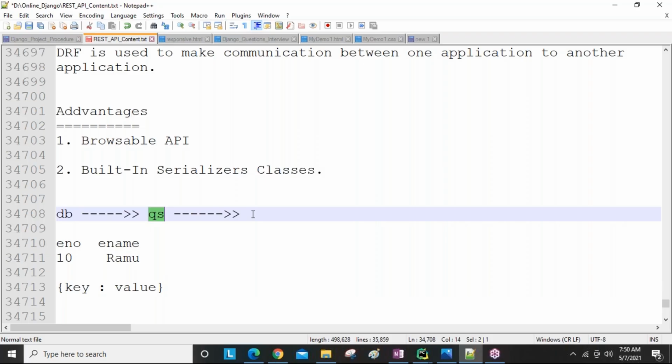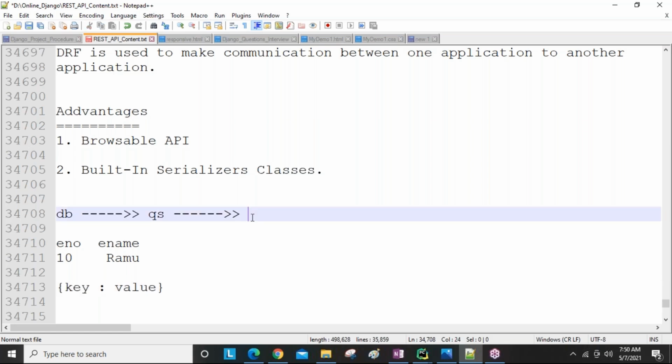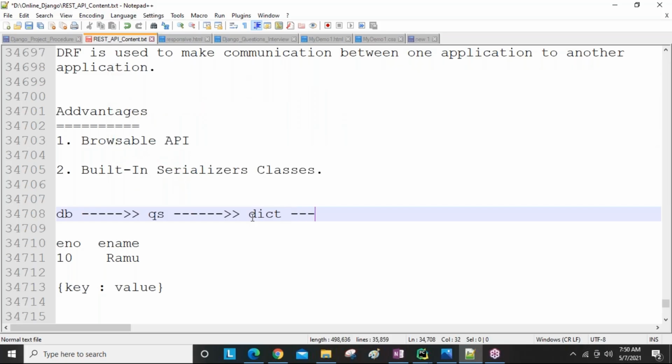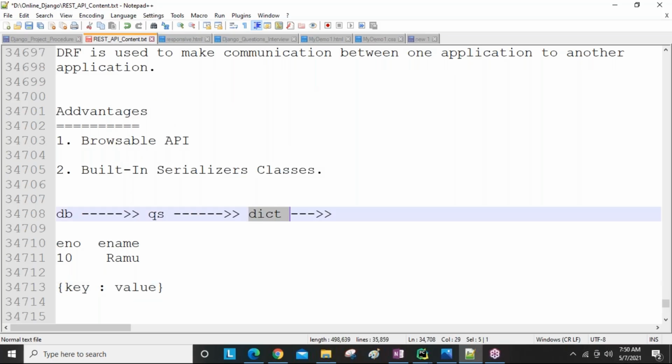This queryset data we need to convert into a data type that looks like key-value format. In Python we have the dictionary data type, which also has key-value format. So this queryset data, which is key-value format data, we convert into dictionary type. Then this dictionary type data we again convert into JSON type.